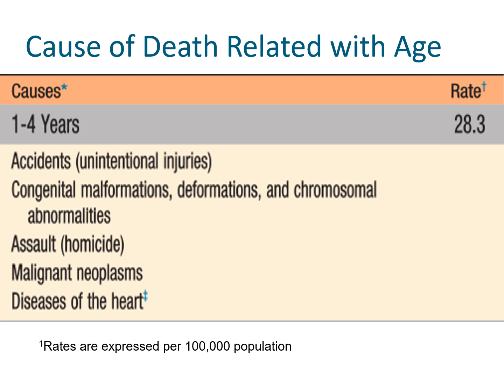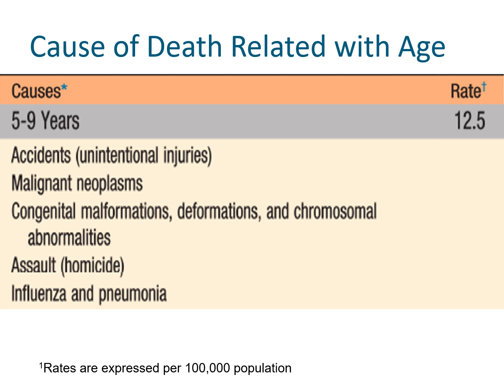For the 1 to 4 years age group, the top cause of death is now accidents or your unintentional injuries. And this is followed by your congenital anomalies and assault or homicide, and then by your malignant neoplasms or tumors.